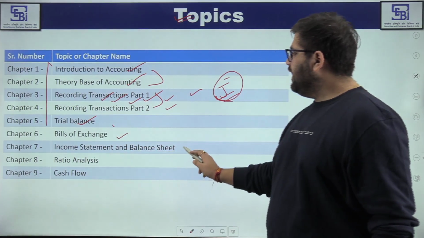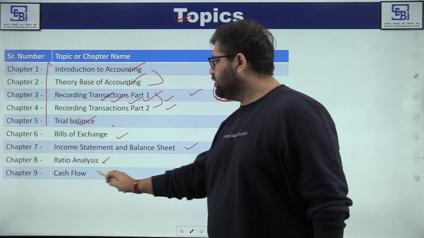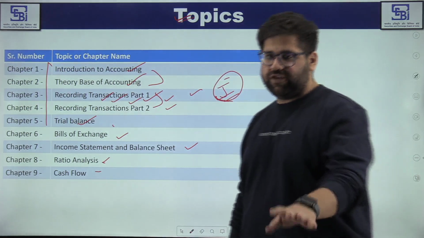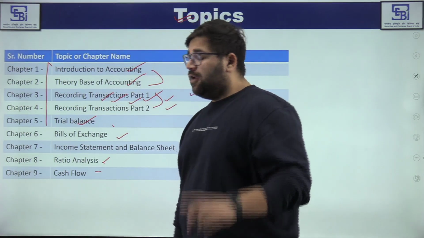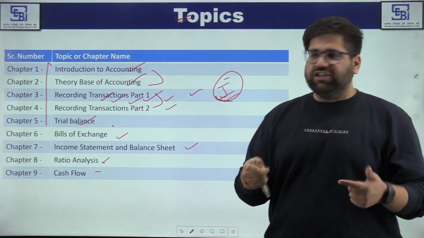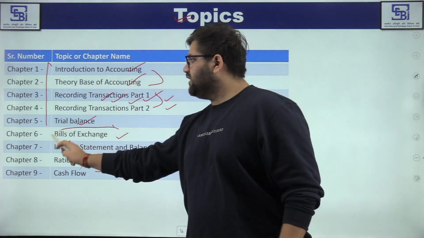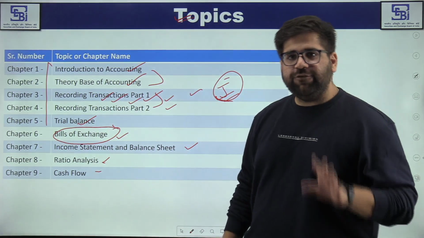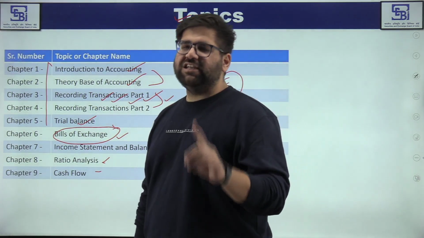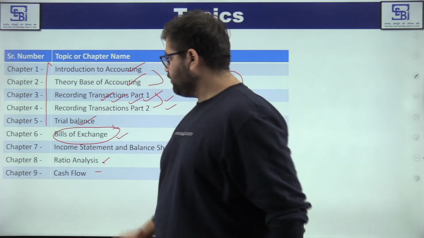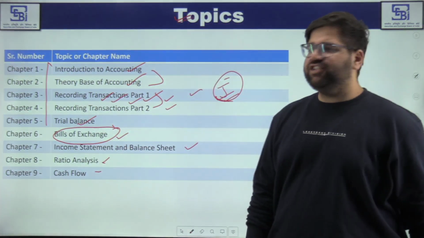Bills of exchange, income statement and balance sheet, ratios and cash flow. These are, I would say, professional chapters. Why professional? Because these require certain attention. In this set, that is chapters 6, 7 and 8, bills of exchange is again based on journal entries only. If your journal entries are strong, bills of exchange would hardly take 1 hour only.